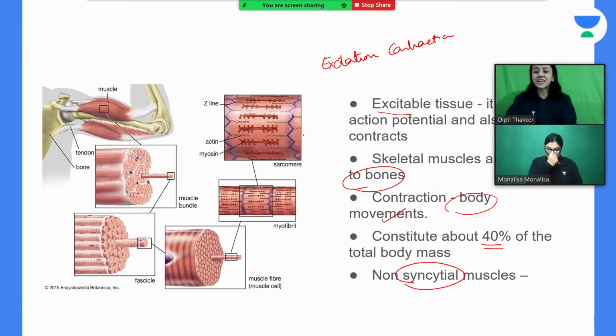Okay? So they do not act as a single unit. There is a lack of anatomical as well as physiological connection between these muscle fibers. Like cardiac muscles, these muscles don't act as a single unit. You can see here different muscle fibers are not working like a single unit.